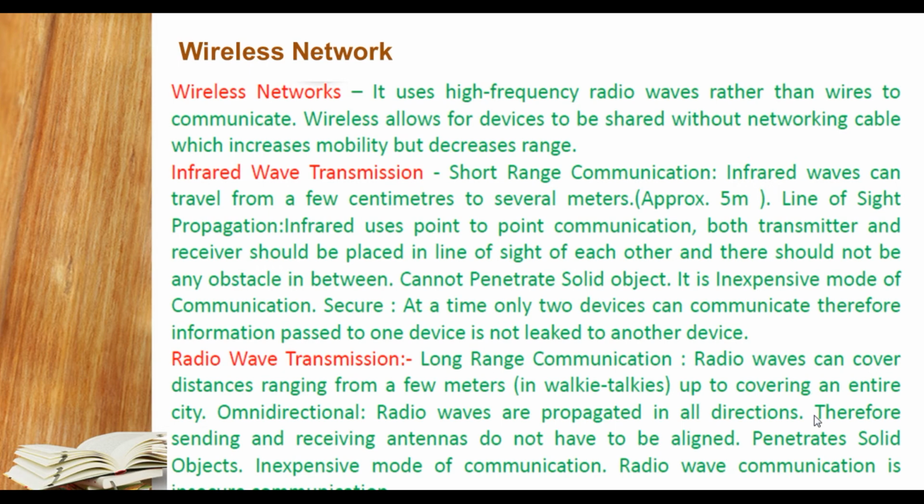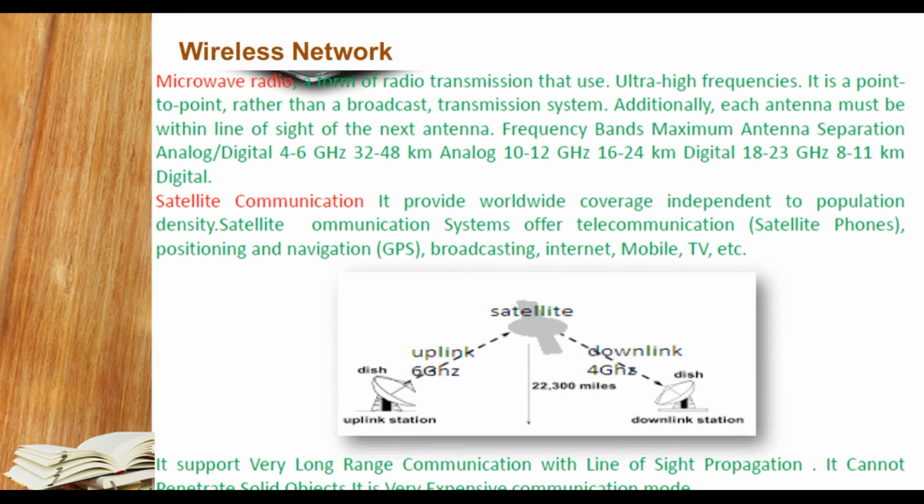The antenna does not need to be aligned in any particular direction, and solid objects may be present.